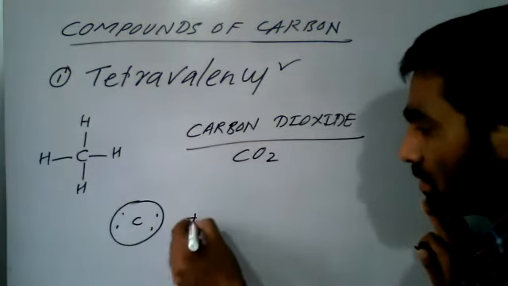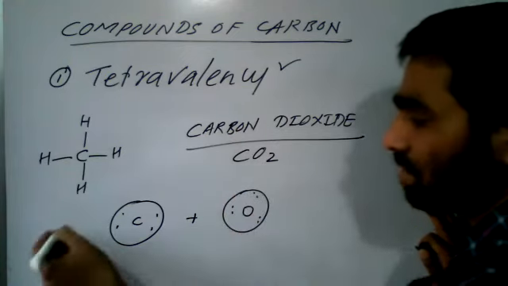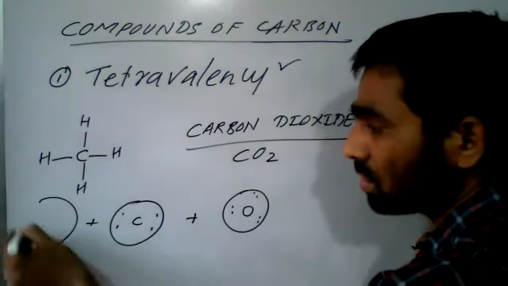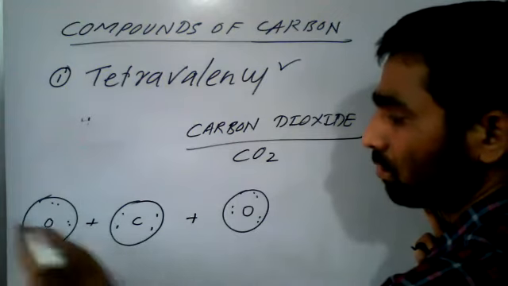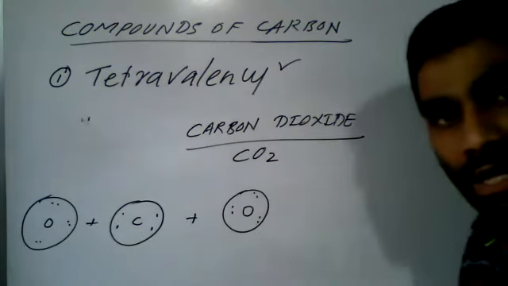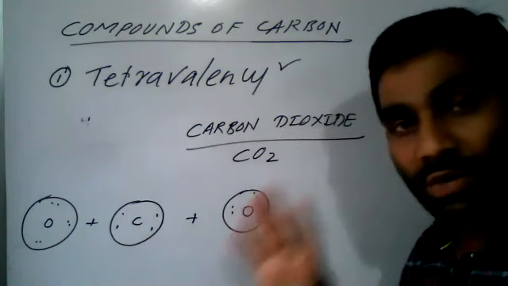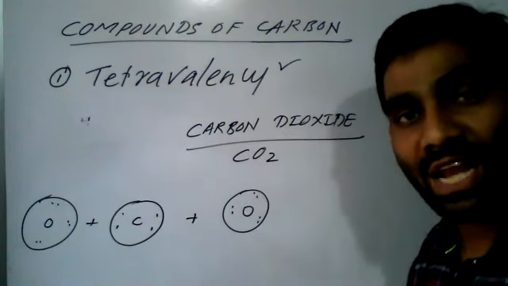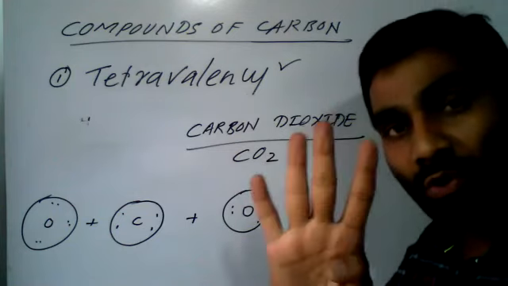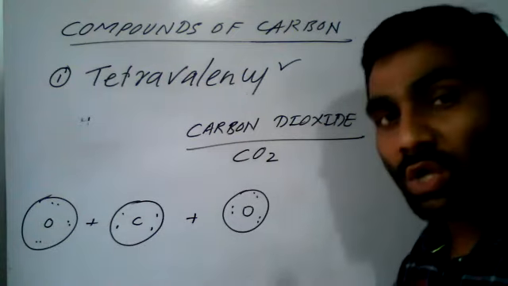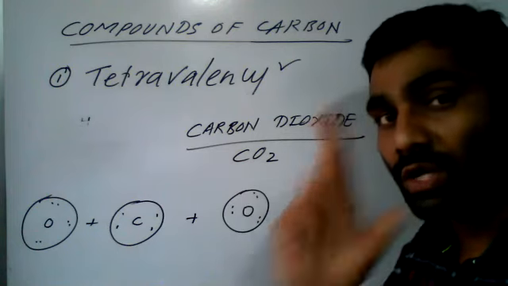Let us draw oxygen, with 6 electrons. Here one more oxygen, and right here the oxygen with 6 electrons. Right. So now let us think. There are only 4 electrons in the carbon valence shell, and it needs 4 more electrons. Therefore, carbon will form 4 bonds. Already we have discussed. There are 6 electrons in the oxygen valence shell. Therefore, oxygen will require 2 electrons for sharing.